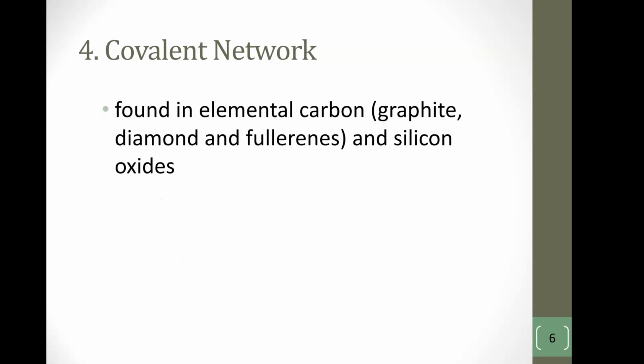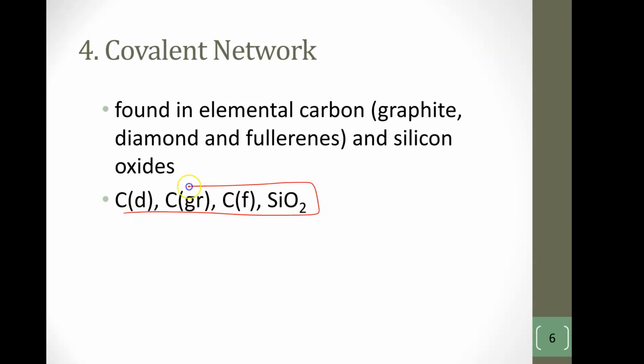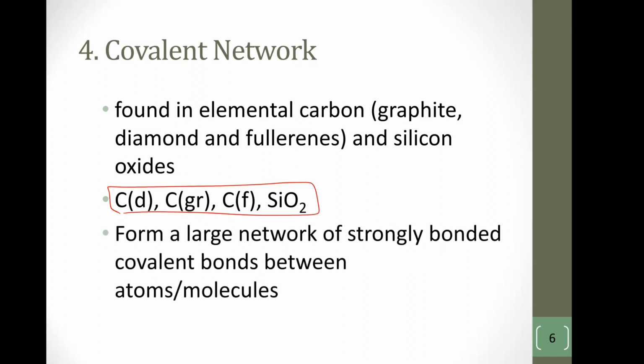So covalent network is found in elemental carbon, primarily graphite, diamond, and fullerenes, which is a category, and anything containing silicon oxide, like sand or quartz. So this is primarily it. There are essentially 4 of them, okay? That's pretty much the extent of them that are covalent network. They form a large network of covalently bonded molecules or atoms.